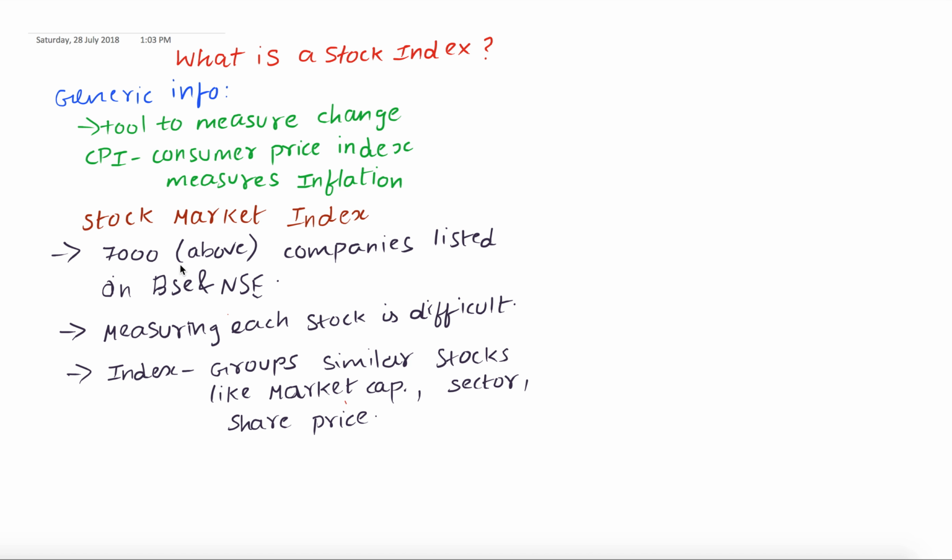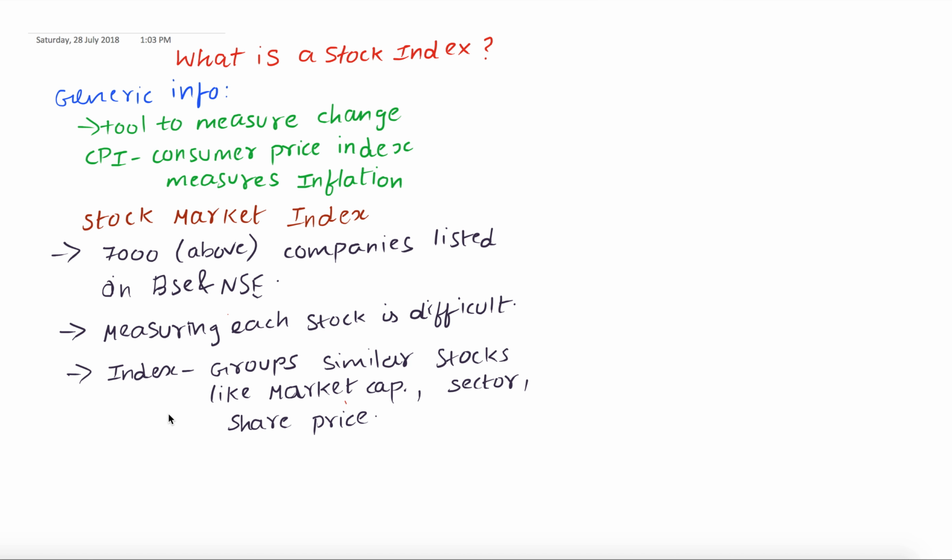Nearly 7,000 companies are listed on BSE and NSE. So it's a very tedious job to measure the stock value of each stock every day to determine the stock market trend of that country. So what they do is group similar stocks and find the index value. For example, if there are n number of stocks of bank companies, for example HDFC, ICICI Bank, and Lakshmi Vilas Bank, they will group those stocks and find the index value. That would be determined as the bank index value.